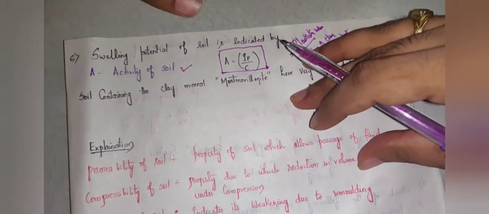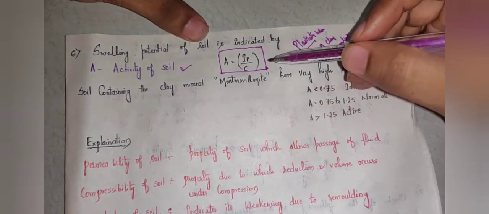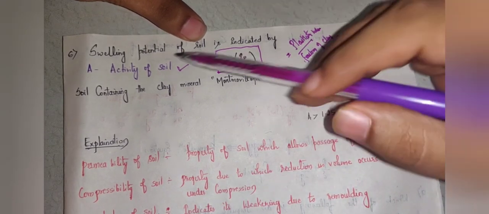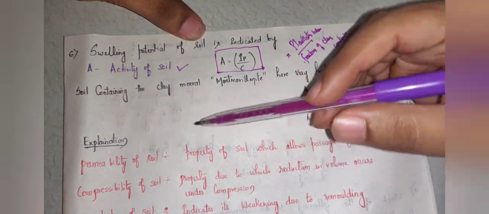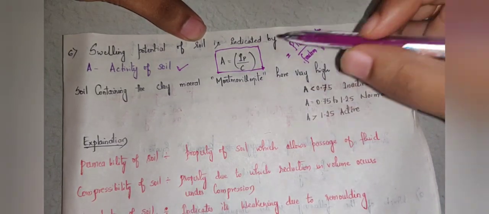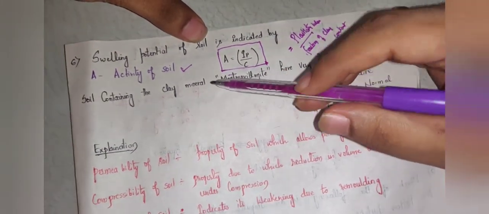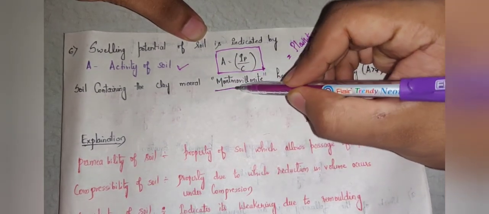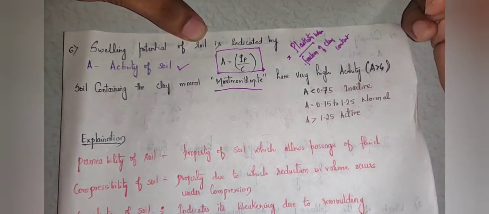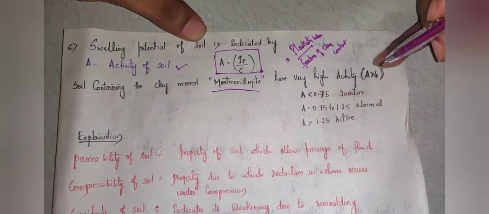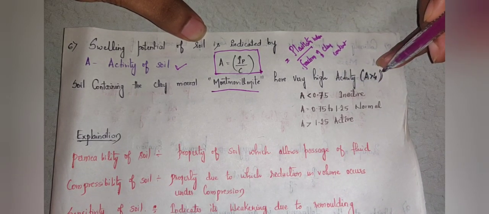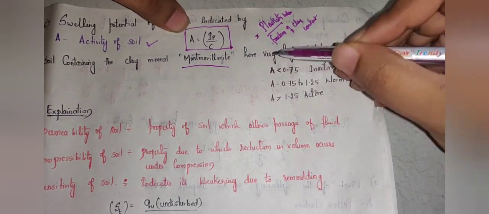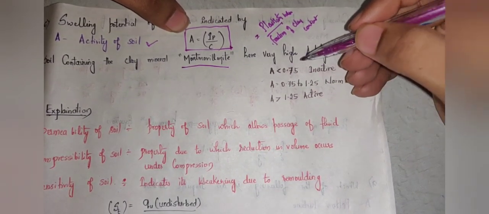Activity of soil indicates the swelling potential of the soil. The swelling potential is more dominant in a soil containing a clay mineral called montmorillonite. You may also get a question on this montmorillonite, which has an activity number of A greater than 4. So we have different parameters for defining activity of soil.